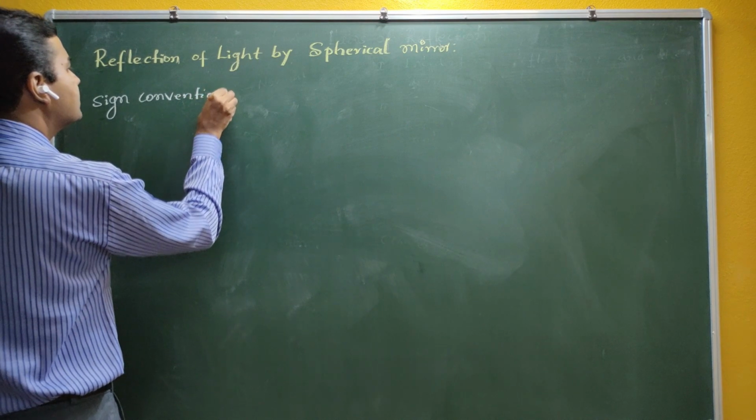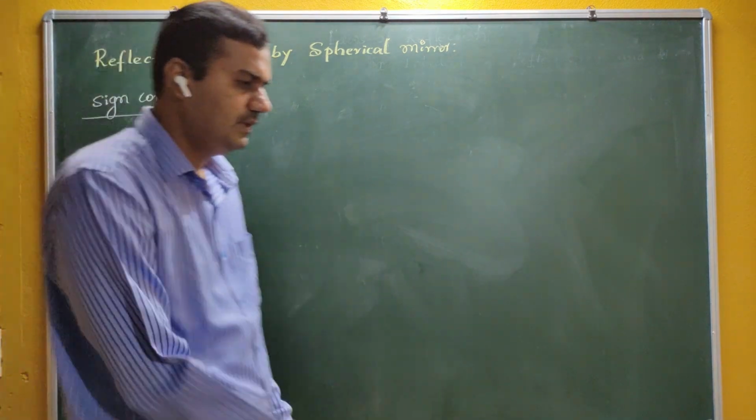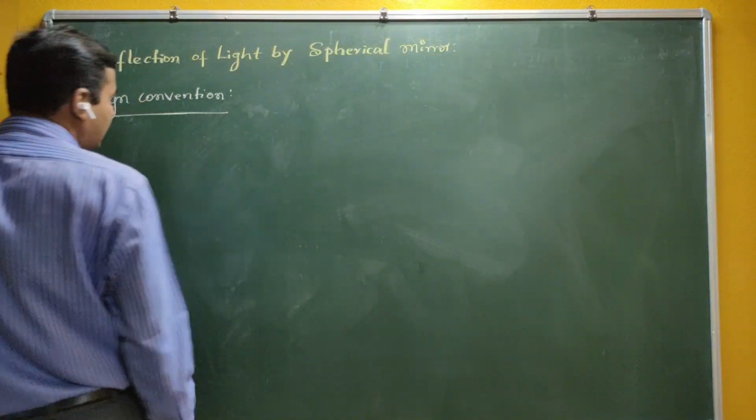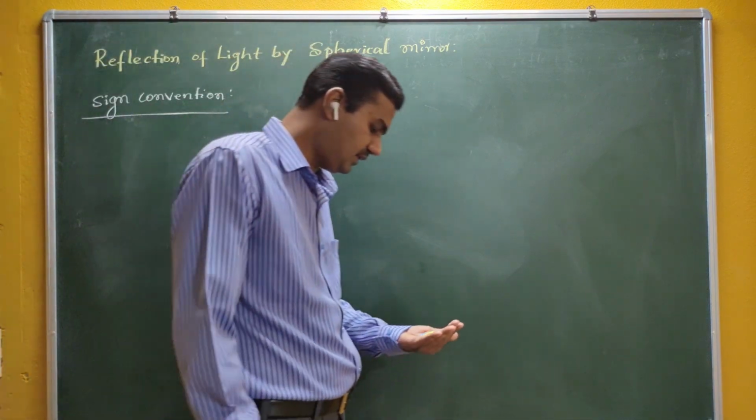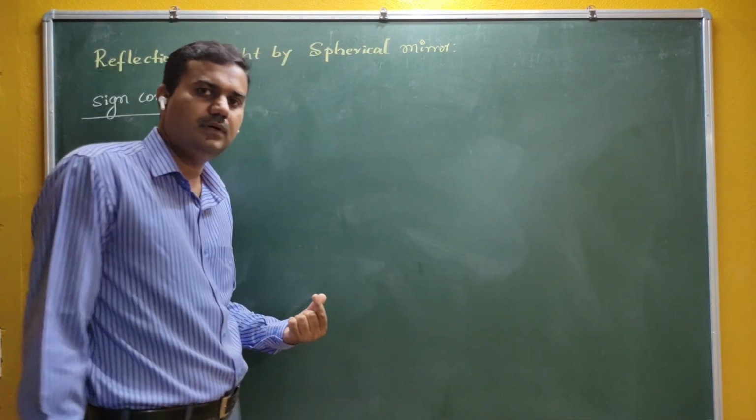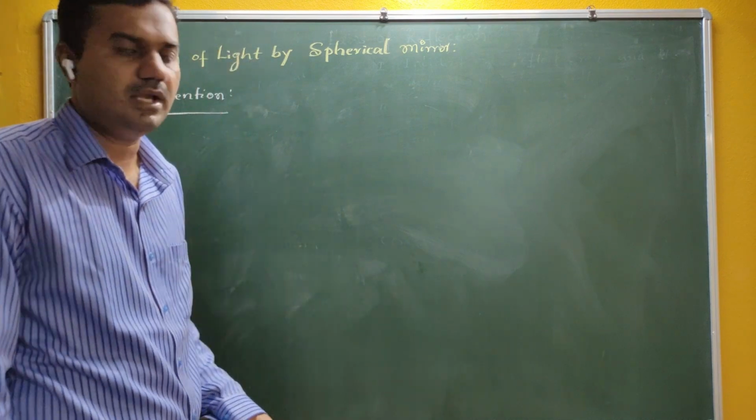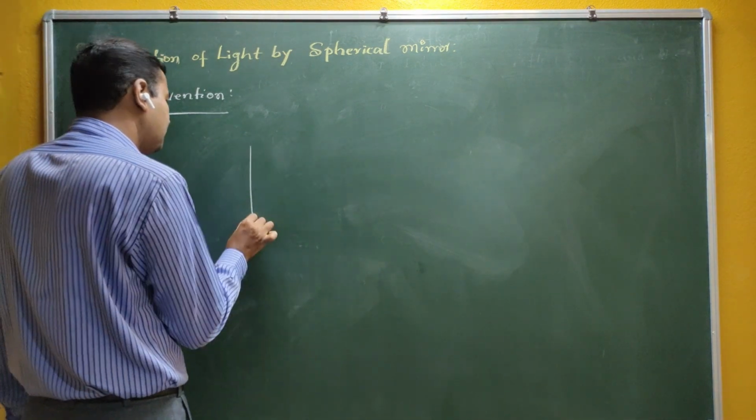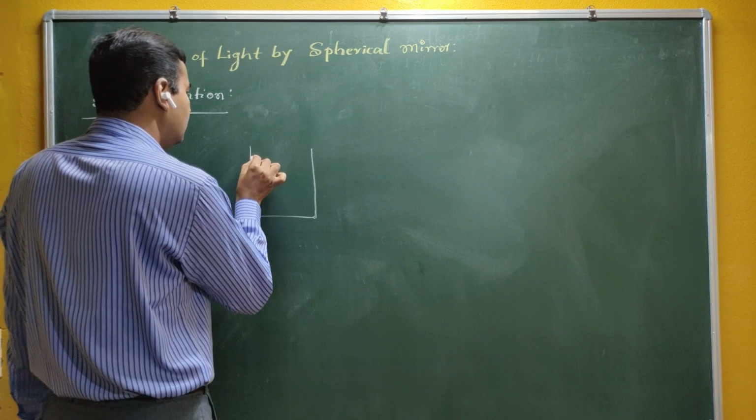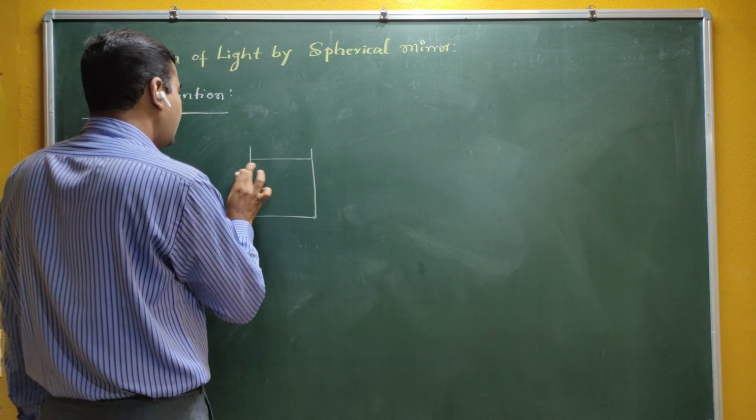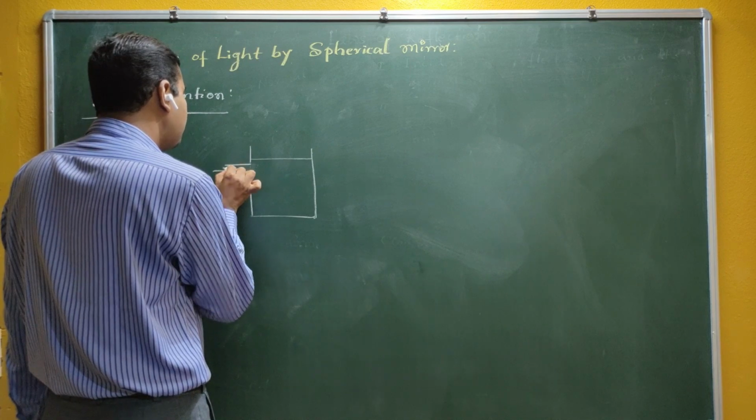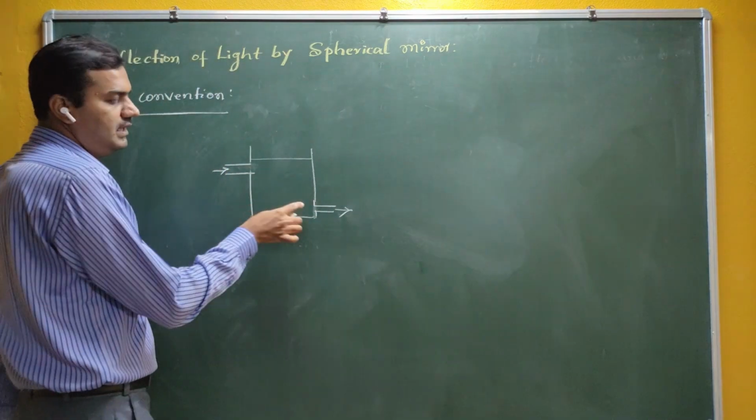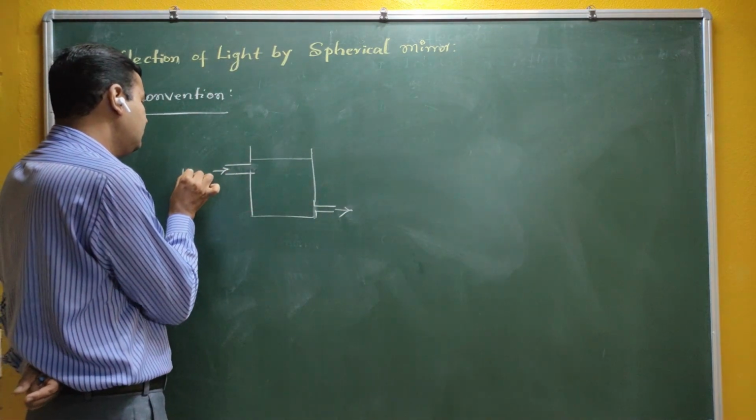Why are these sign conventions required? In certain topics, sign conventions are required where the flow or movement is in both directions. For example, if you take a water tank, there are two pipes here. One is called the inlet pipe, and the second is called the outlet pipe. This is the inlet pipe and this is the outlet pipe.